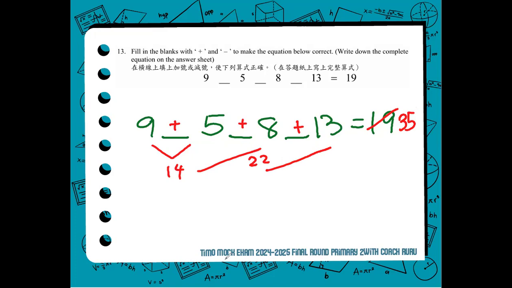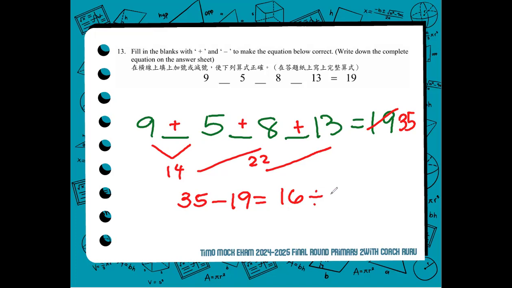So what to do with that assumption that you have 35 if we add all of them? We can use 35 and subtract the original result, 19, and the difference is 16. Now, what to do with the difference, 16?